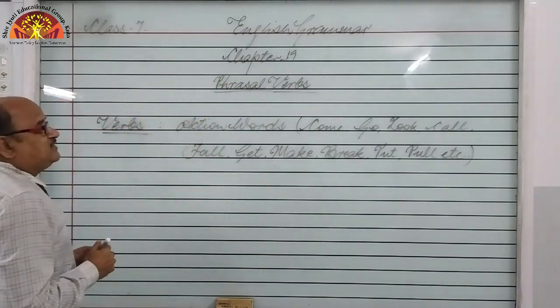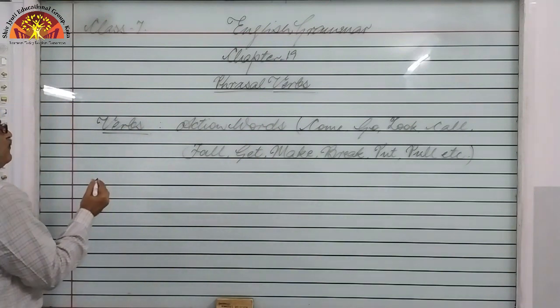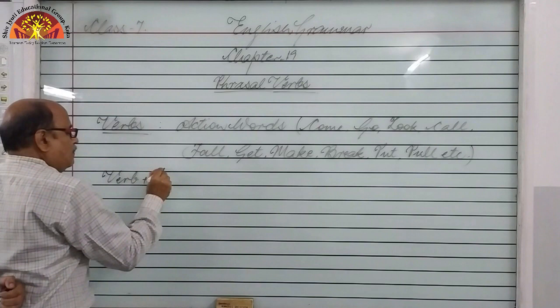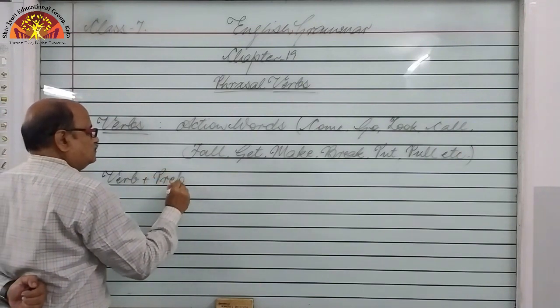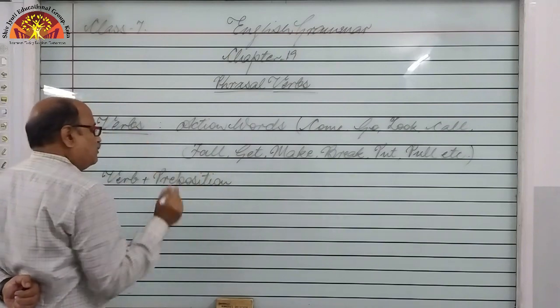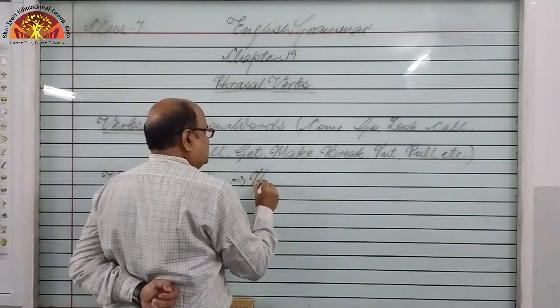So what is a phrasal verb? Phrasal verb is derived from verb plus preposition.